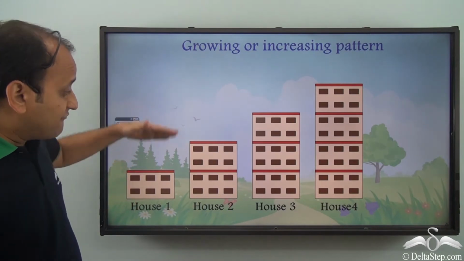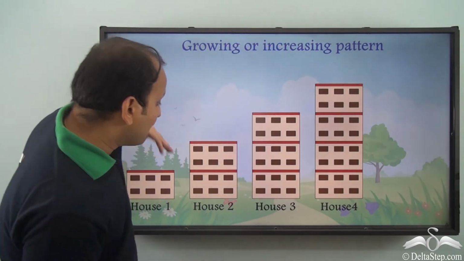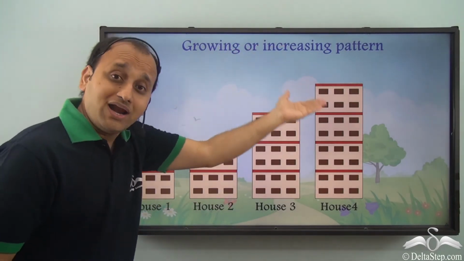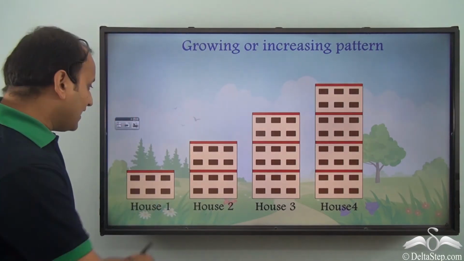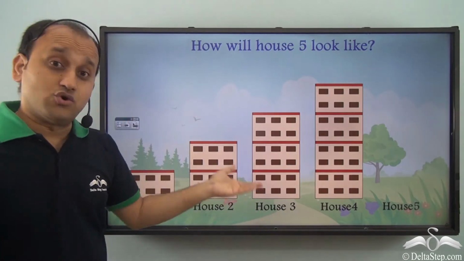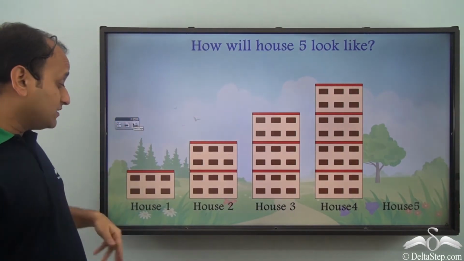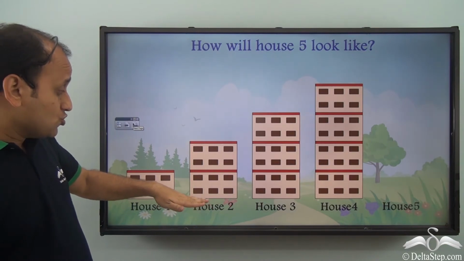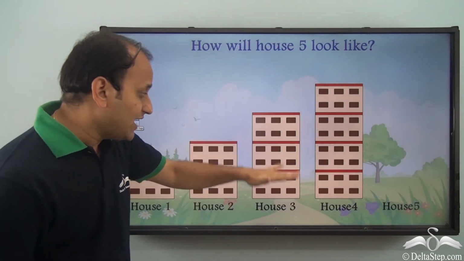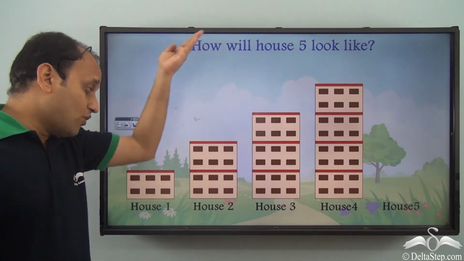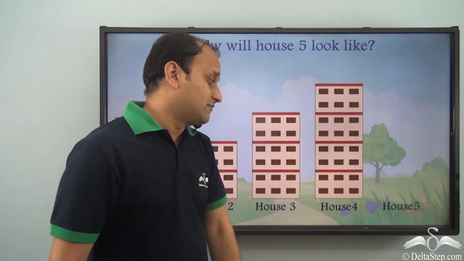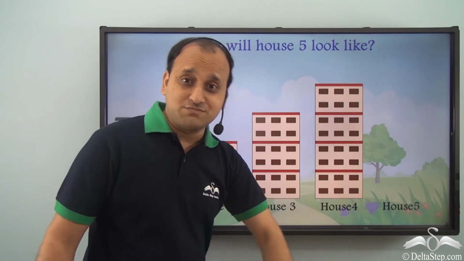So because every time in this pattern 1 floor is increasing, we will call it a growing or increasing pattern. Now can you tell me, how will house 5 look if it follows the same pattern? So we have a pattern here. House 2 has 1 story more than house 1. House 3 has 1 story more than house 2, and that is increasing. We have an increasing pattern. So how will house 5 look in this pattern?